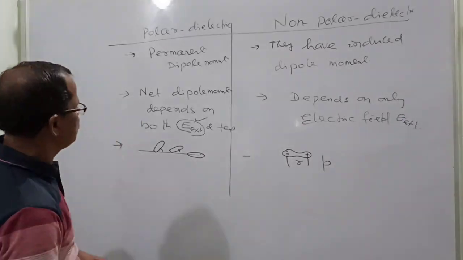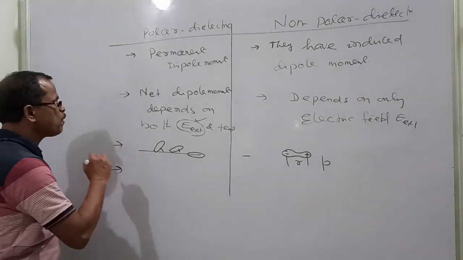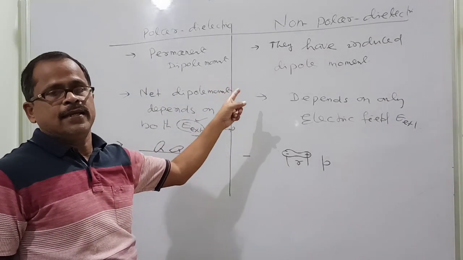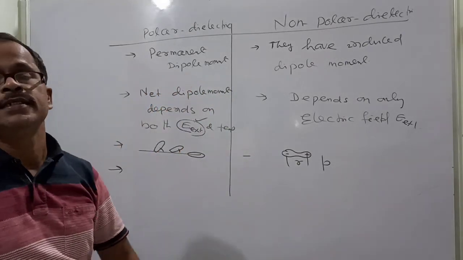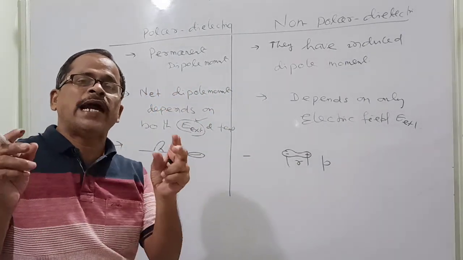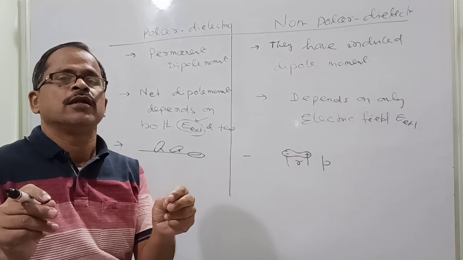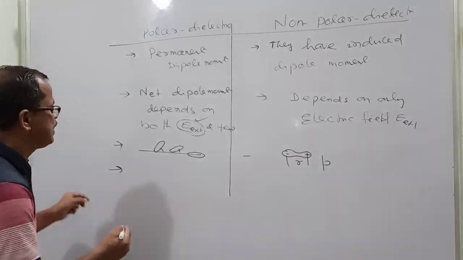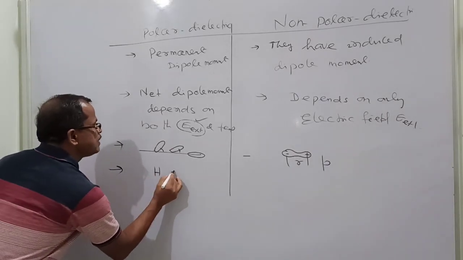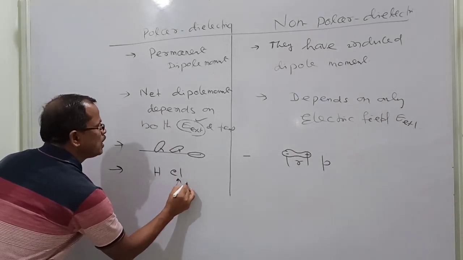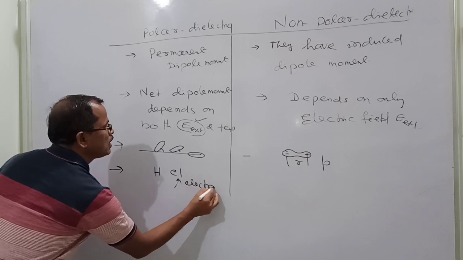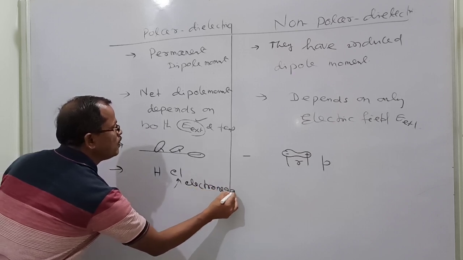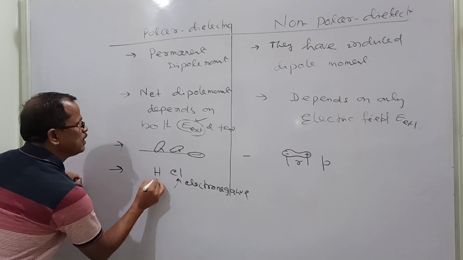Another last important point is that a polar dielectric is developed due to two atoms having different electronegativity. Let's say HCl, where chlorine is more electronegative than hydrogen.